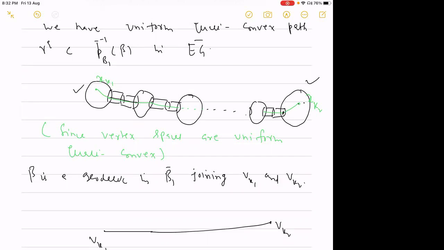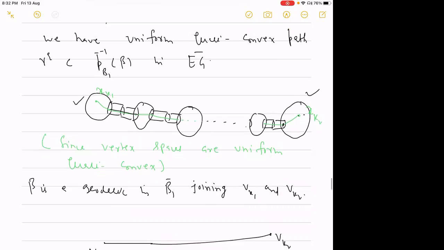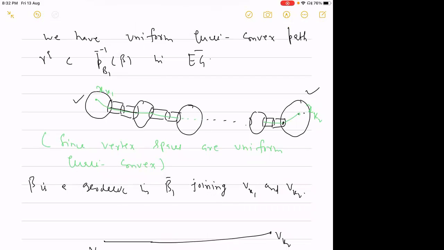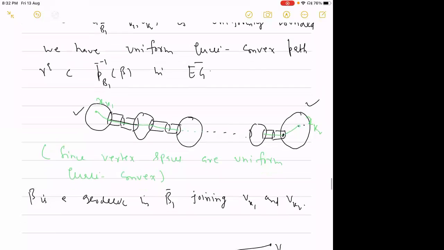So why is it a quasi-convex path? Because all the local groups are quasi-convex in the full group. Therefore these spaces are quasi-convex, and under the quasi-isometry, the image of a geodesic is a quasi-geodesic. So we take the concatenation of all these paths. It will be a uniform quasi-convex path. It is not a quasi-geodesic. It is a uniform quasi-convex path in EG.